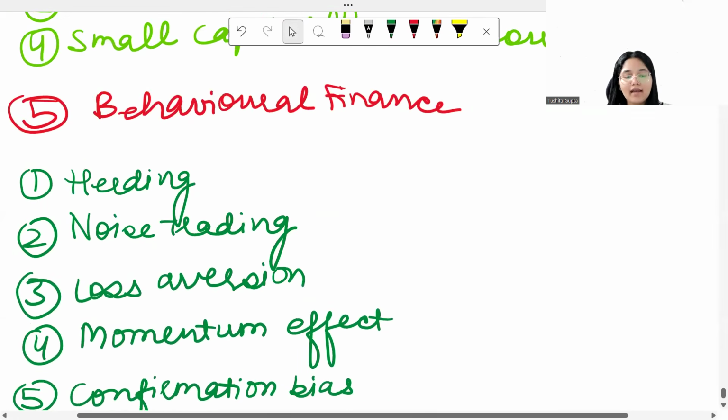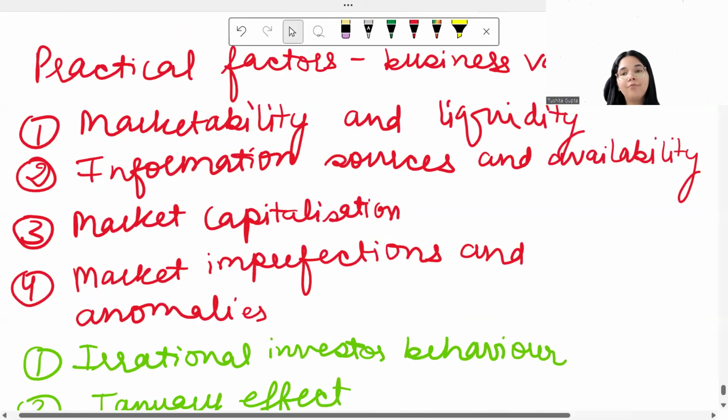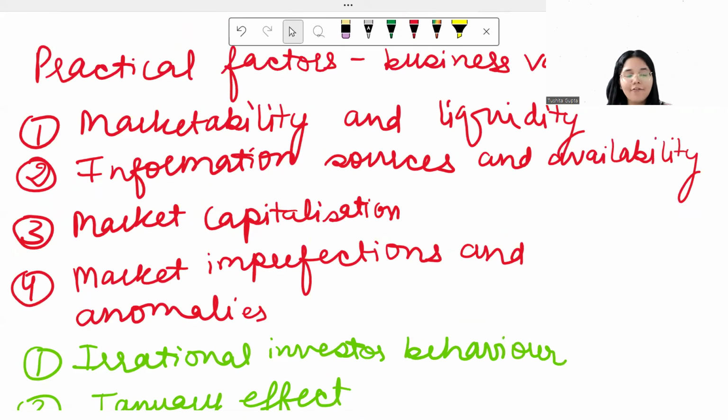These are the few areas regarding behavioral finance which also affect the valuation of a business in practical real life. So with this, we have come to an end of this chapter.